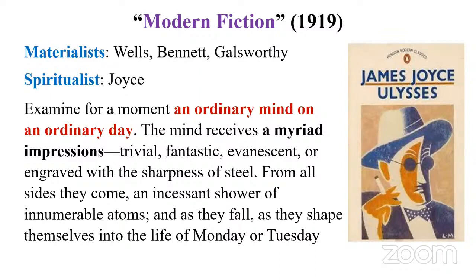The last section is dedicated to the major character's wife, Molly Bloom. So we try to capture the flow of thoughts in one's mind, an ordinary mind on an ordinary day. This is the focus of modernist writers. The mind receives a myriad impressions.